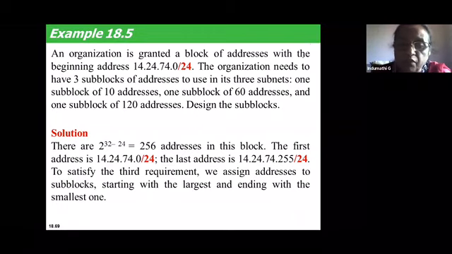What is the formula used for calculating the number of addresses? Capital N is equal to 2 to the power of 32 minus small n. Small n is nothing but your mask value, which is 24. So 2 to the power of 32 minus 24 gives you 2 to the power of 8, which is equal to 256 addresses. So the ISP has granted 256 addresses to the organization, and they want to subnet this 256 into 3 subnets. I said you should always start with the highest address: subnet 1 as 120, subnet 2 as 60, and subnet 3 as 10 addresses. Now let's see whether all these things are satisfied or not.